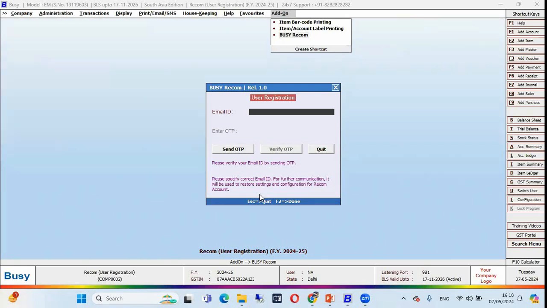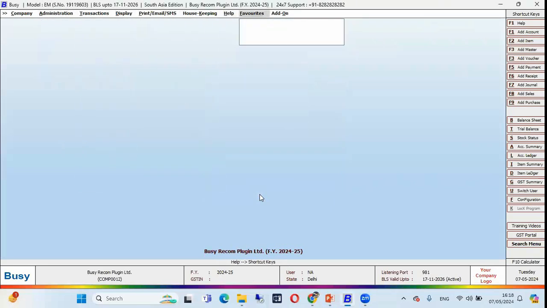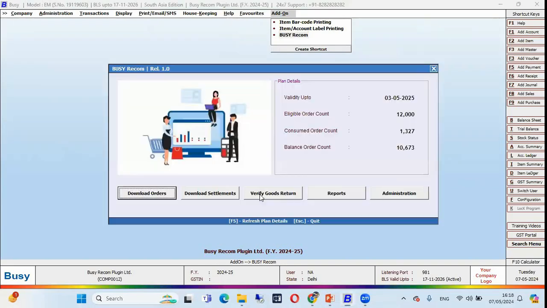So step 2 is completed. Let me open another company. This is the sample data of BUSY Recom. After completing the user registration, this window appears, and in this window you can see some details, like the validity up to the last date of validity, and which order count I purchased, which plan I purchased. It's showing 12,000, meaning plan A.